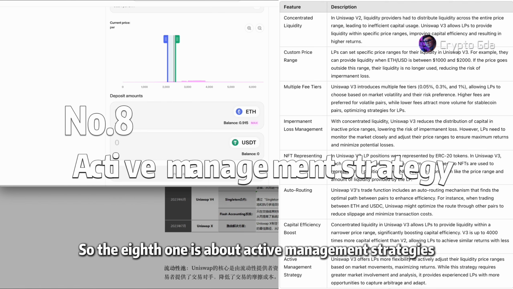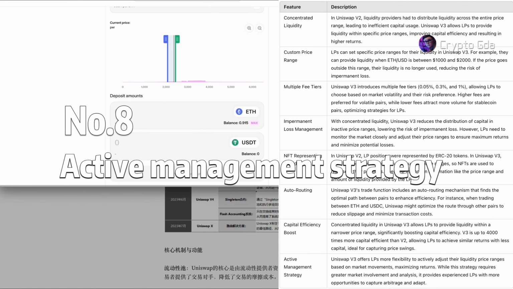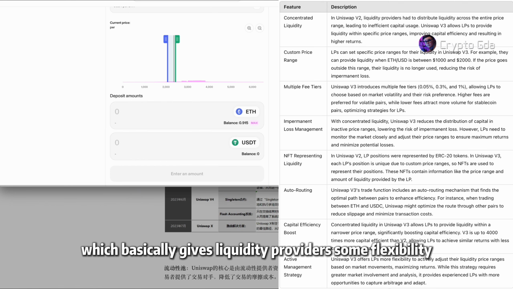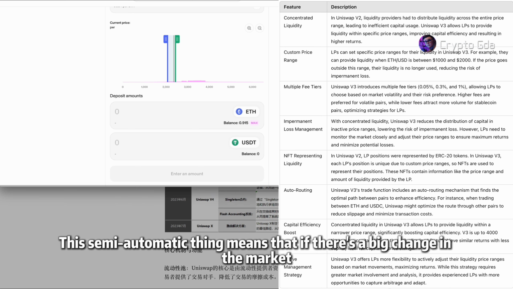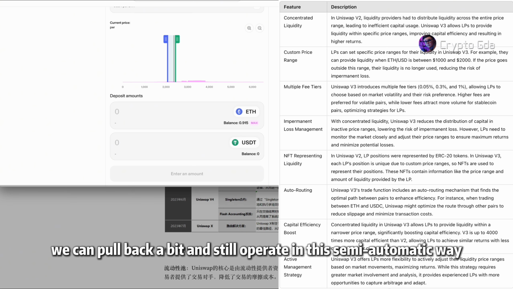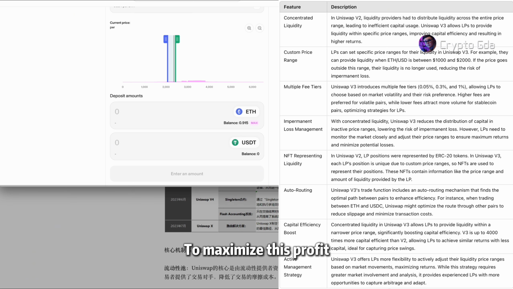So the eighth one is about active management strategies, which basically gives liquidity providers some flexibility, just like I mentioned earlier. This semi-automatic approach means that if there's a big change in the market, we can pull back a bit and still operate in a semi-automatic way to maximize profit.